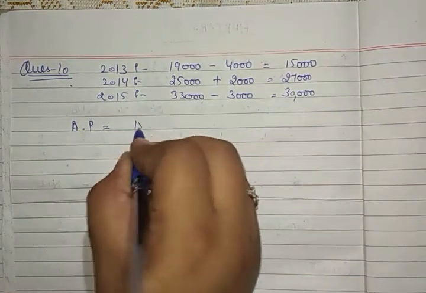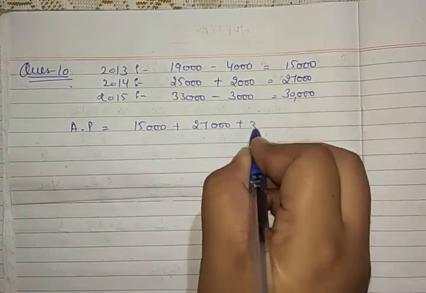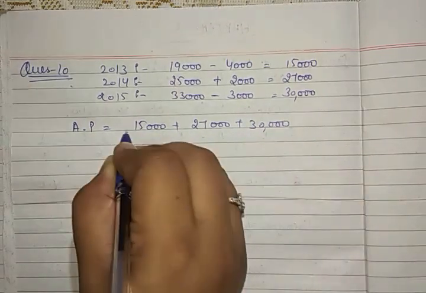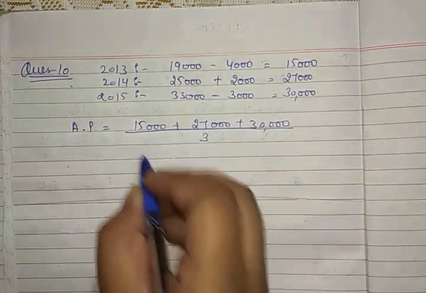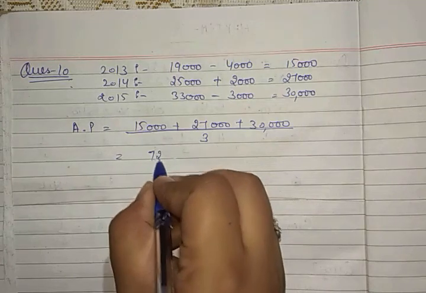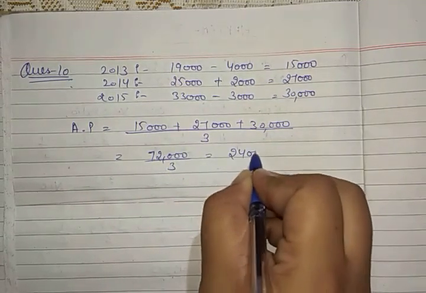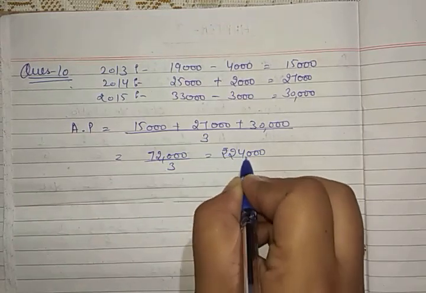Now going toward average profit. Average profit is profit of the number of years given in the question divided by number of years. Here we have 3 years and the total becomes 72,000 divided by 3 and the average profit will become 24,000. All right, this is the average profit.